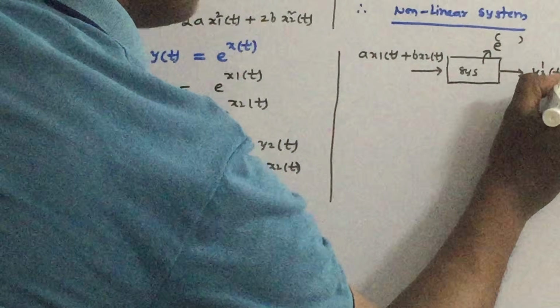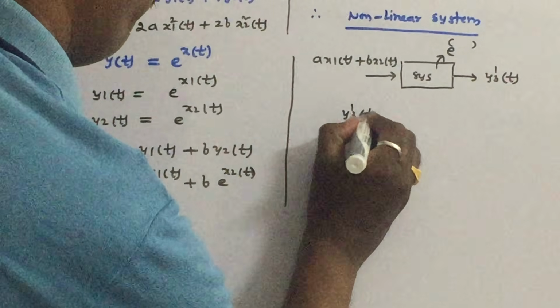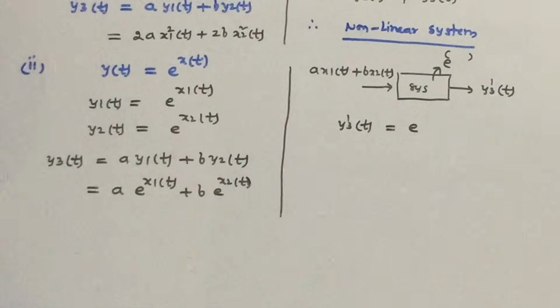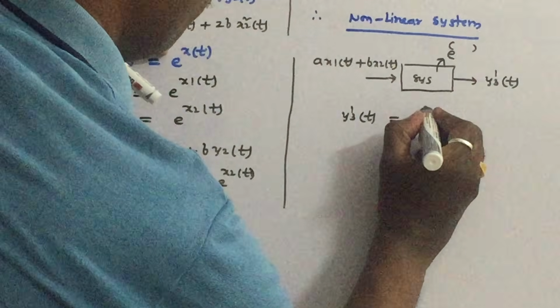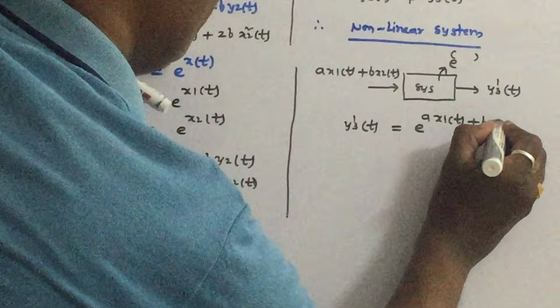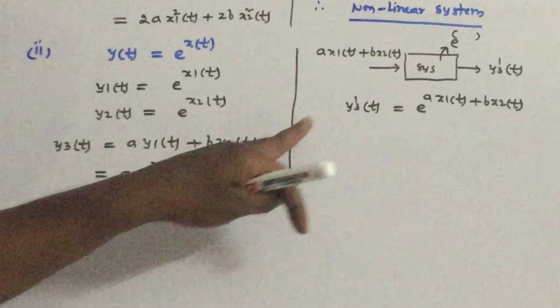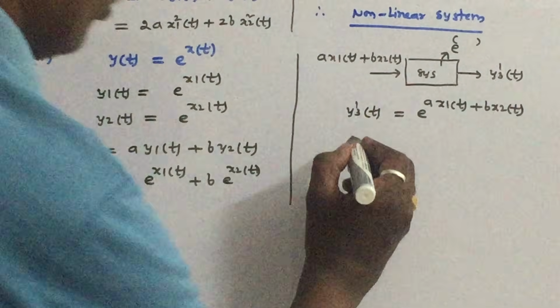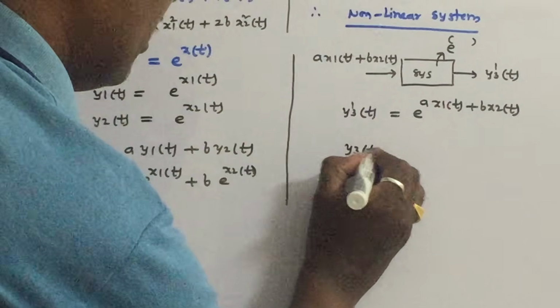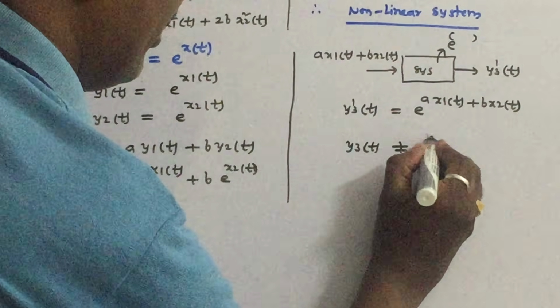So that is y3 dash of t. Simply e power, just place a into x1 of t plus b into x2 of t. You can see that y3 of t is not equal to y3 dash of t.